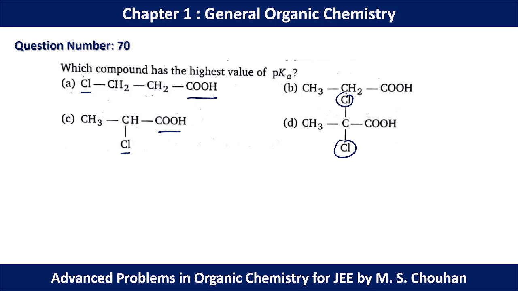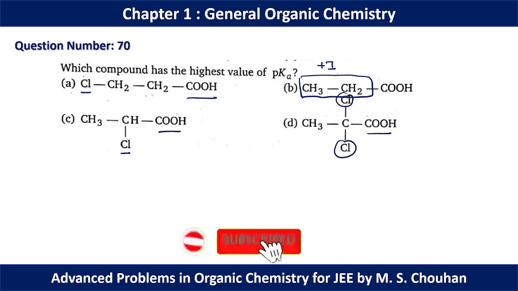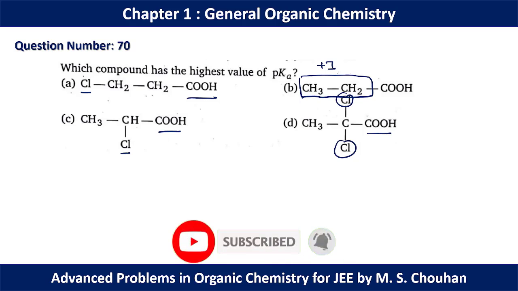These two minus I effect groups can stabilize the conjugate base of this carboxylic acid. But in option B, we have only an ethyl group, which will show plus I effect. And as we know, plus I effect will destabilize the conjugate base of the carboxylic acid. Hence, in question number 70, option B should have the minimum acidity and maximum pKa value. So, for question number 70, option B should be the correct option.